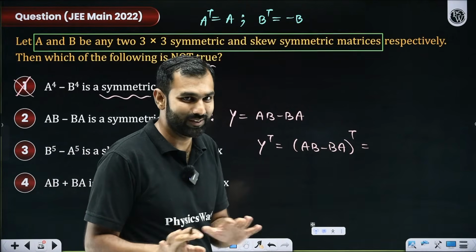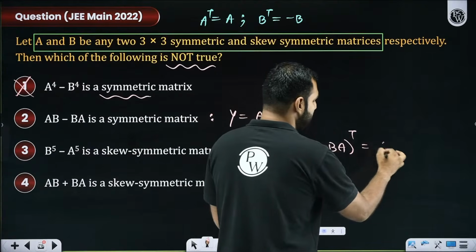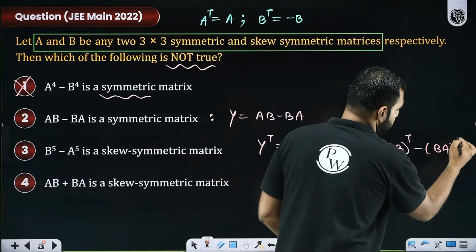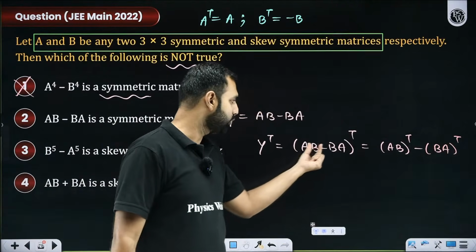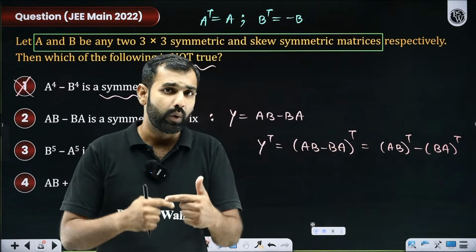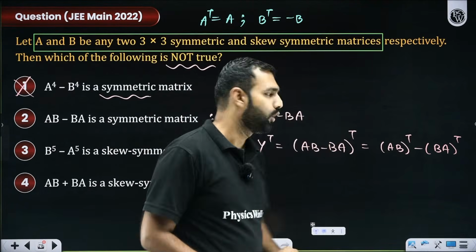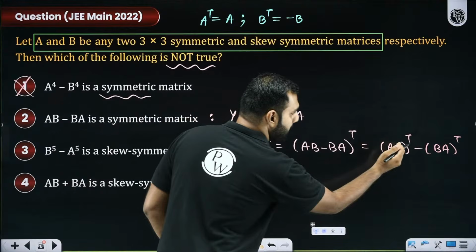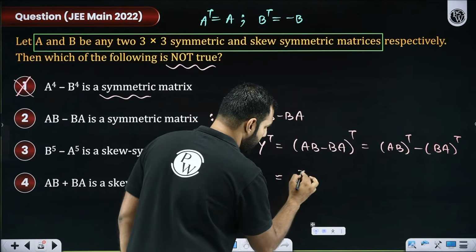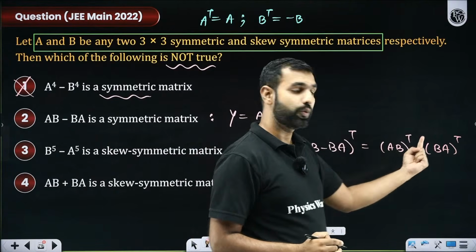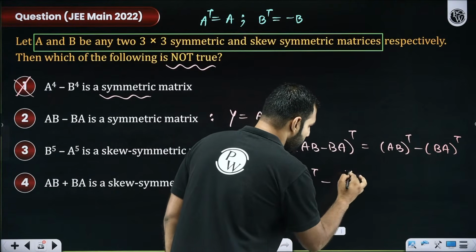Now, transpose can be distributed over addition and subtraction. This is not advanced level at all. So this can be written as AB transpose minus BA transpose. Now, with the transpose, what is the property? We know that transpose reverses the order, which means I can write it as B transpose A transpose, minus this I'll be writing as A transpose B transpose. Do you all remember that?